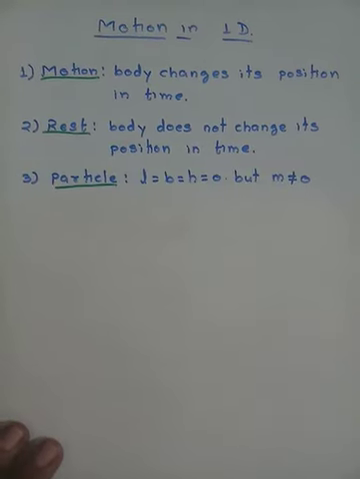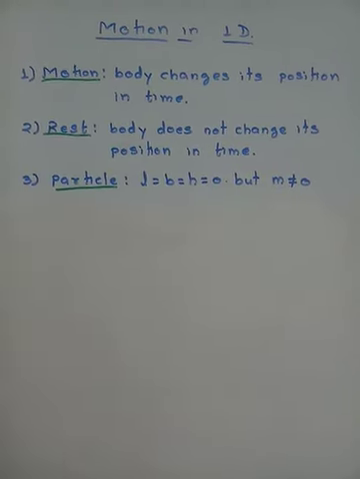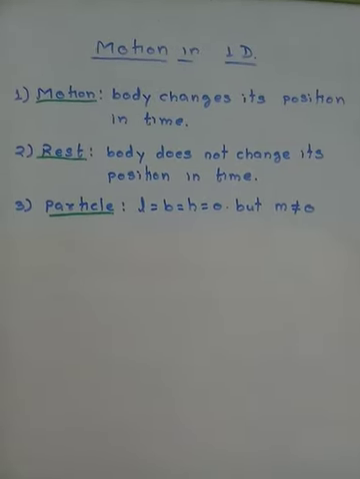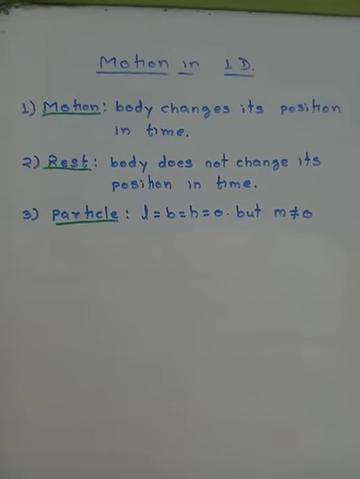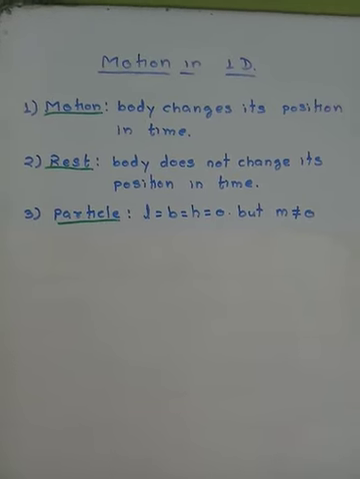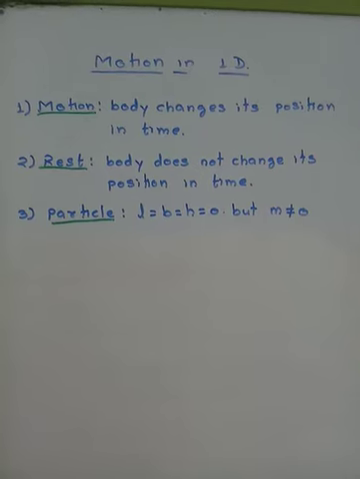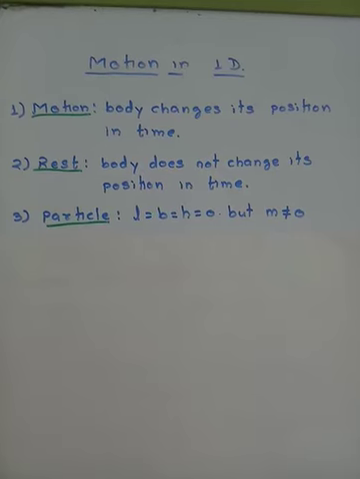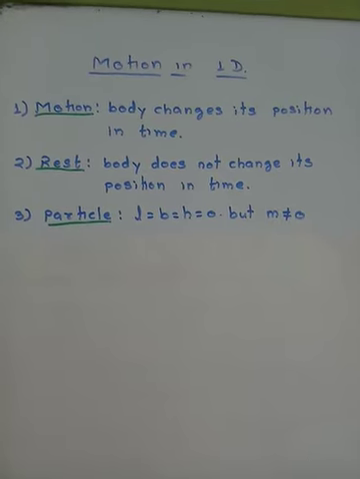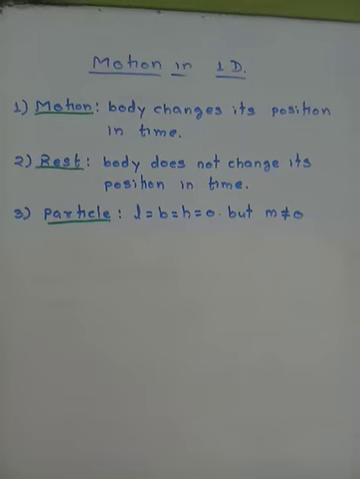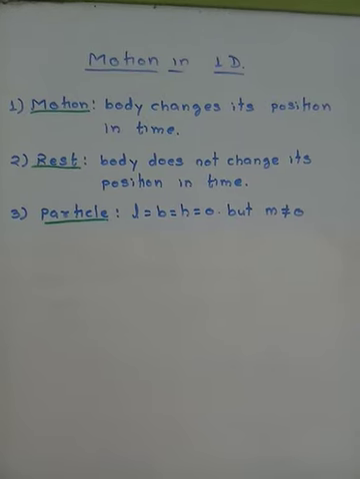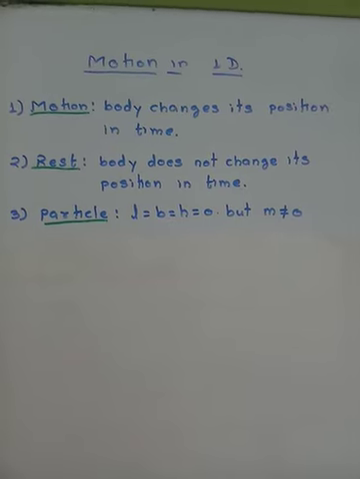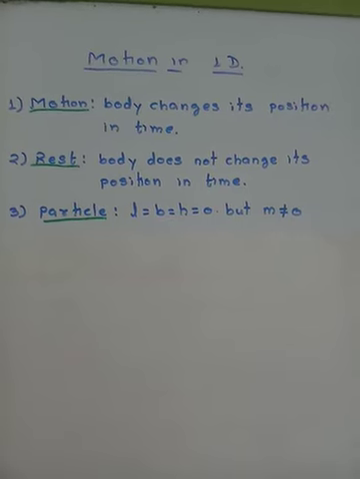After rest and motion, the third thing we have to understand is this: particle. What is meant by a particle? The explanation of particle is very much similar to the concept of point in mathematics. What is a point? In mathematics, the point is defined as a body that is having no length, no width, no height. This seems to be an impossible kind of something, that there is an object, but the object has got zero length, zero width, and zero height.